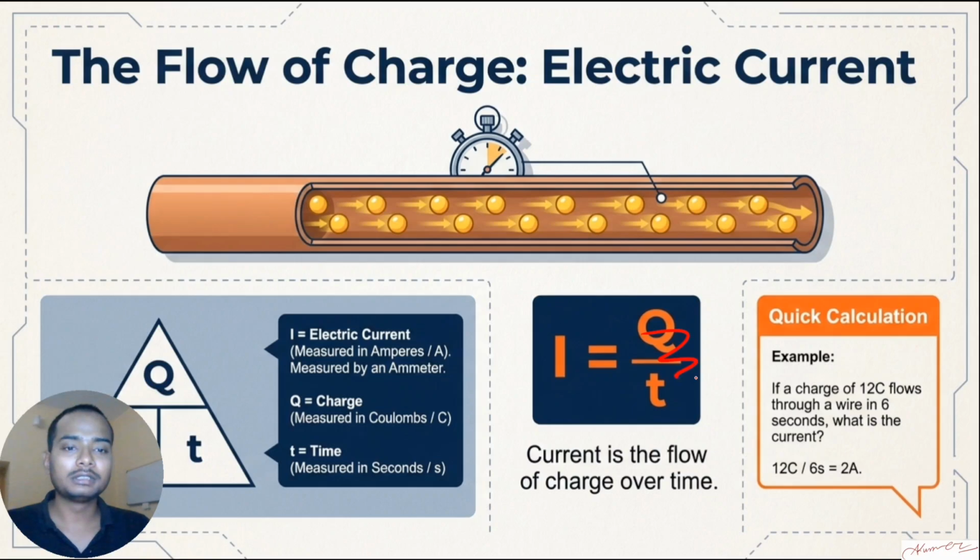Okay, better I take from here. See, it is saying that if a charge of 12 coulomb flows through a wire in 6 seconds, what is the electric current?